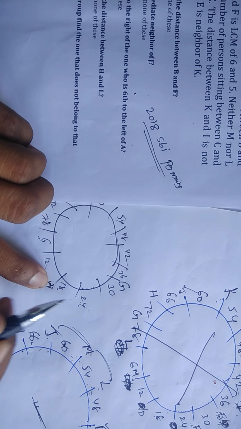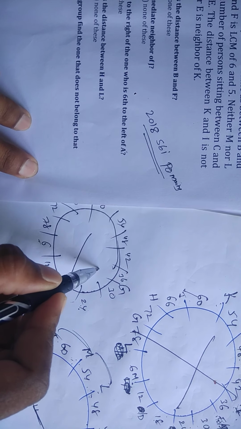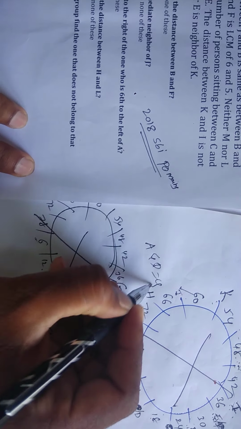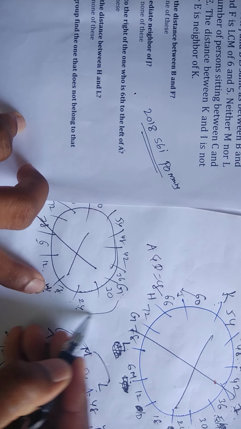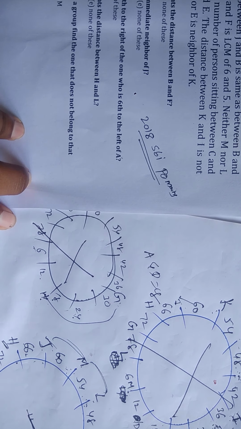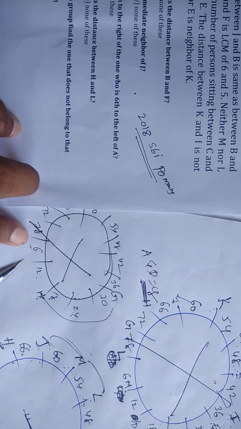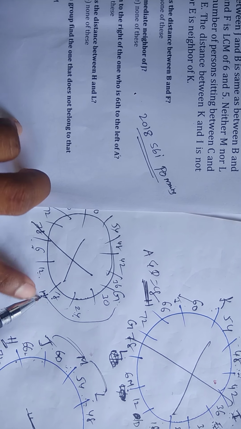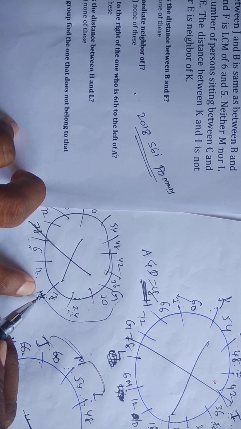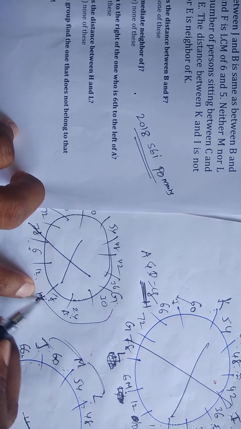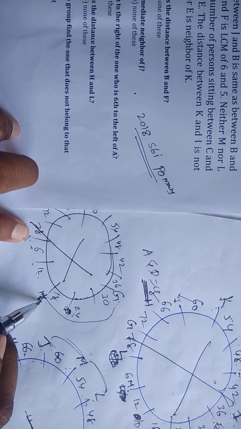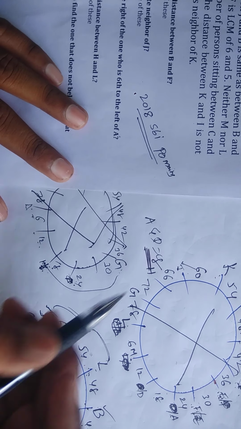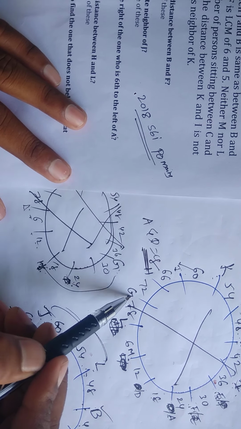Here 18, is there any chance? So this possibility will not come. So at the starting I didn't take this possibility. Why? Because they mentioned the distance between A and D is 18. H is left of G at a distance of 72, this is okay, but between A and D our requirement is 18 centimeters, A or D, D or A. If I take this total, here no chance to take. Why? Because here we are having H. Here also there is no chance to take. Why? Because again here we are having H. If I take here A, D has no chance. Suppose if I take here A, then D also has no chance. That means I will not consider this possibility. So friends, by taking H is left of G, this is the only possibility.